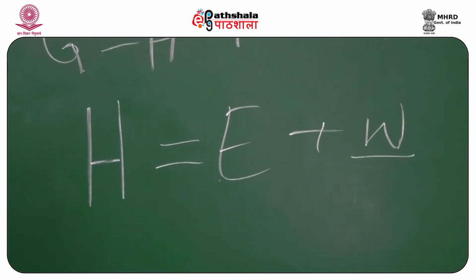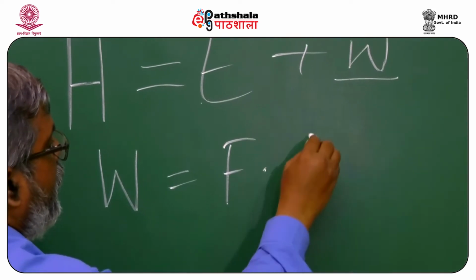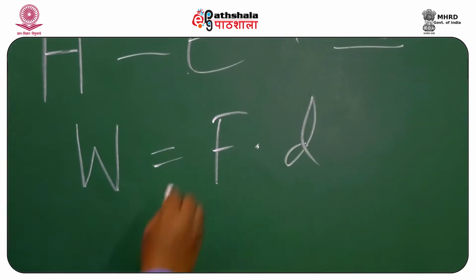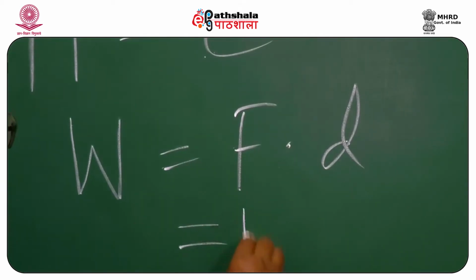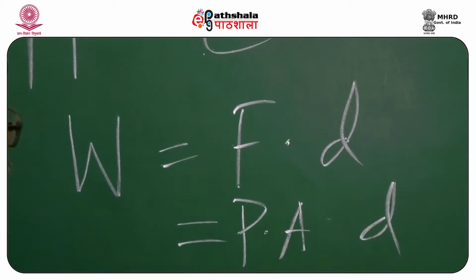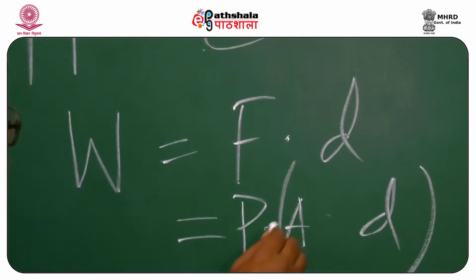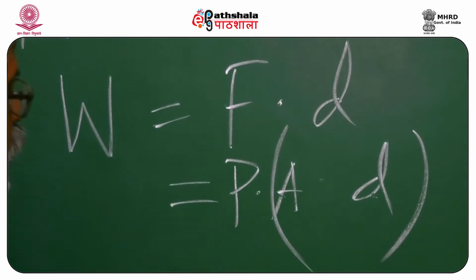Now, what is work? Work is force times displacement. Now, if I split it into pressure, this is pressure times area and then d. Now, if we combine these two, area is multiplied with a dimension, which gives volume.